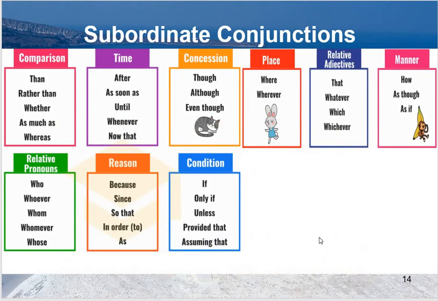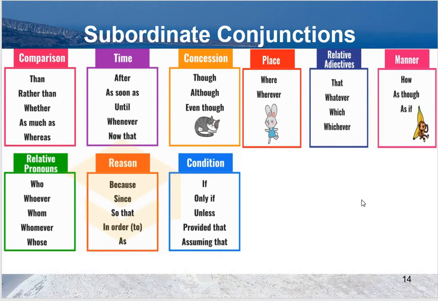Okay, I share with you some subordinate conjunctions. Comparison: than, rather than, whether, as much as, whereas. For time you will use after, as soon as, until, whenever, now that. For concession: though, although, even though. Place: where, wherever. Relative adjectives: that, whatever, which, whichever.